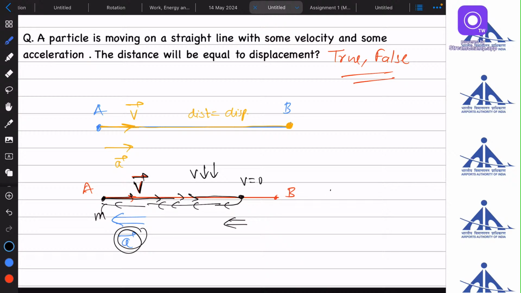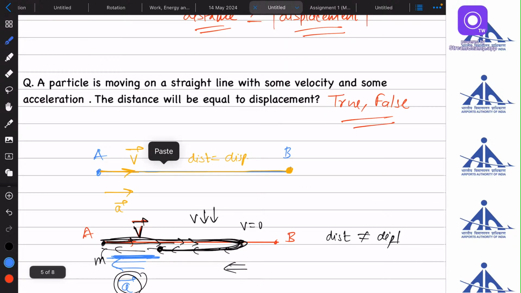So in this case, the distance will not be equal to displacement, right? Because the displacement will decrease. Let's say it has reached here. So the distance is this much. But what about displacement? It is only this much. So this statement is false.